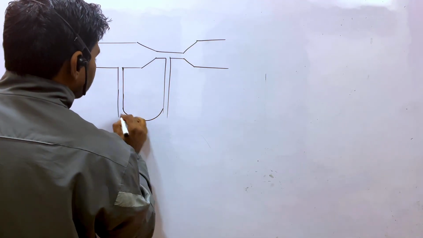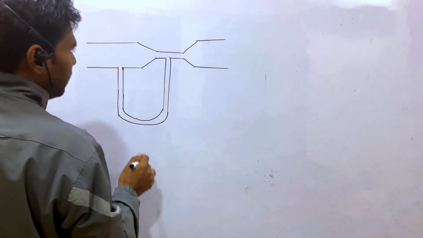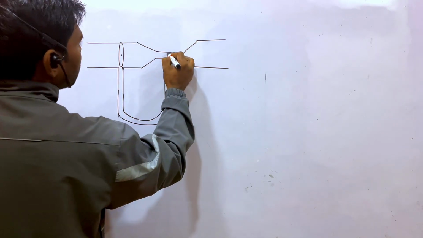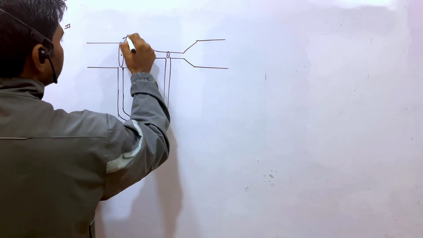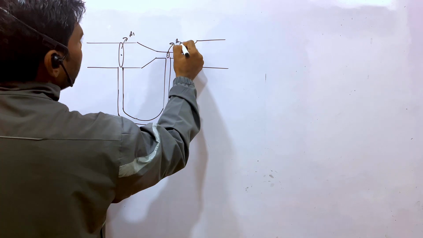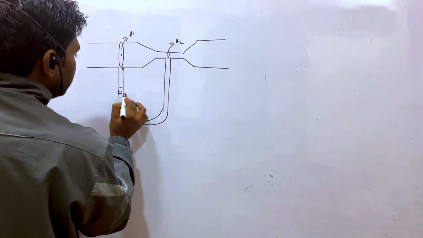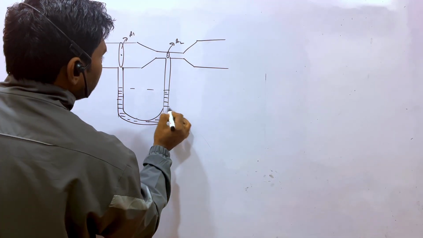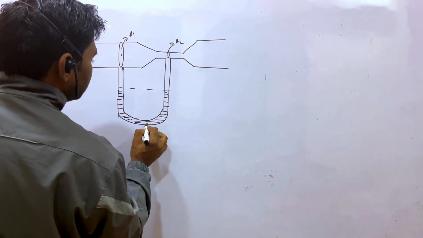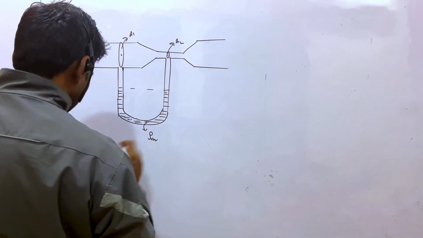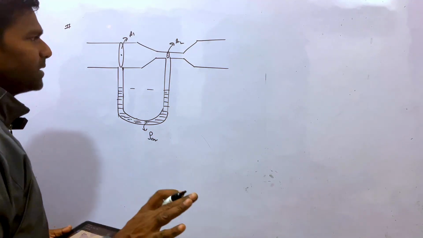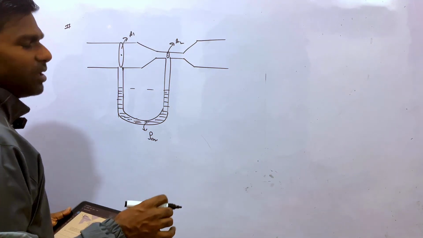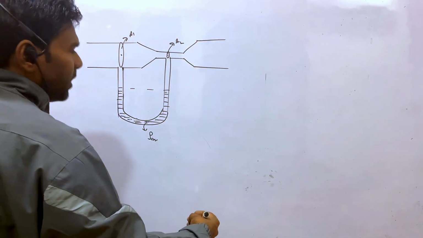Here, this is the cross section area A1, this is the cross section area A2, and listen one thing, here a different immiscible liquid is filled in this arm already, and this is the density we can assume to be rho m. Is it clear?